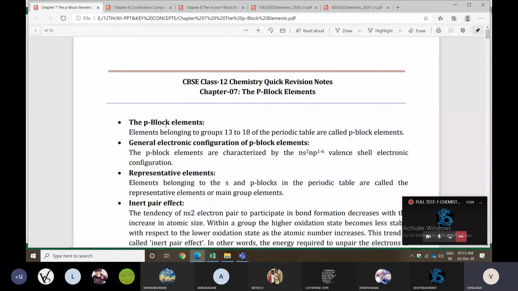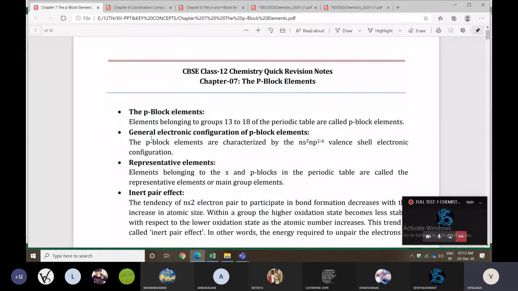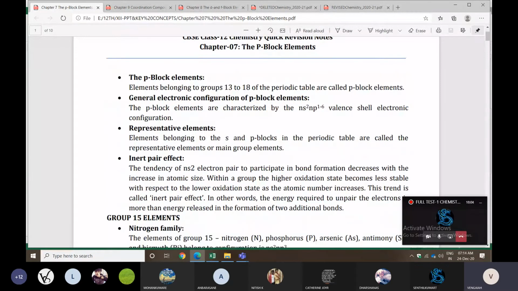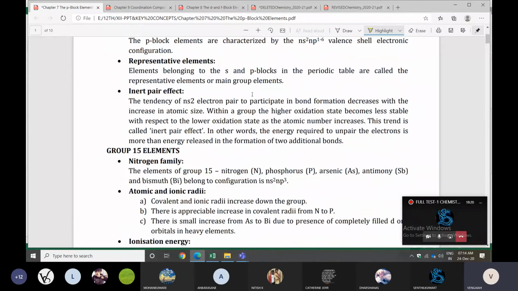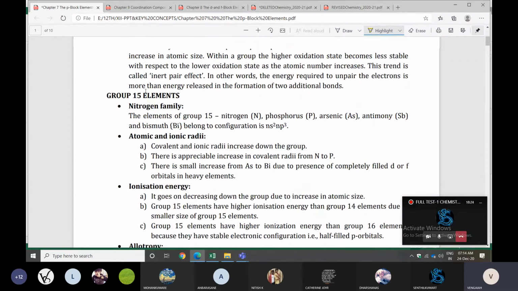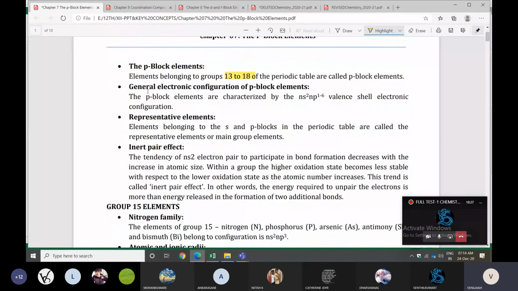Yes. So general P block elements. What are the points? You can check it. The elements belong to groups 13 to 18 in the periodic table. But in our syllabus we have the 15th, 16th, 17th, and 18th. The 15th group elements are the nitrogen family. The 16th is the oxygen family, the 17th is the halogens, and the 18th is the noble gases.